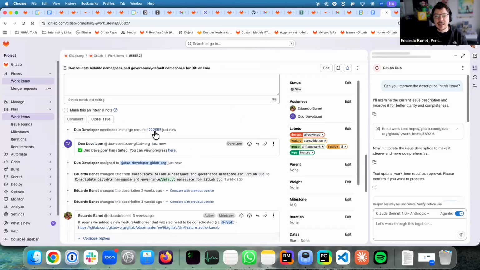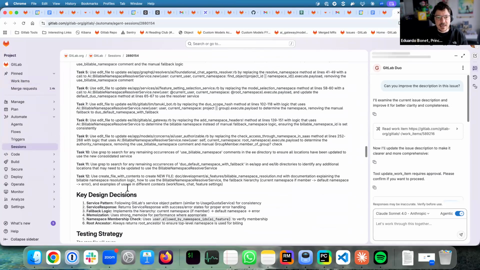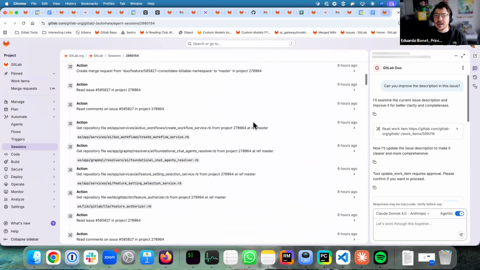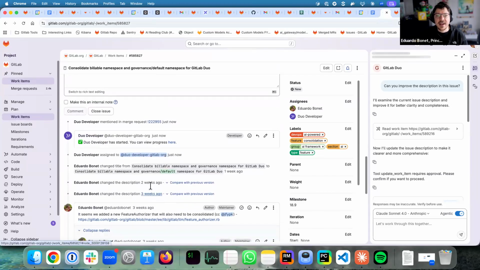Another one is that the session and the logs are in a different place, so they are kind of hidden somewhere. And there's no way, for example, if I want to delegate to three or four or five agents, to control where they are, like what is happening with each one of them.